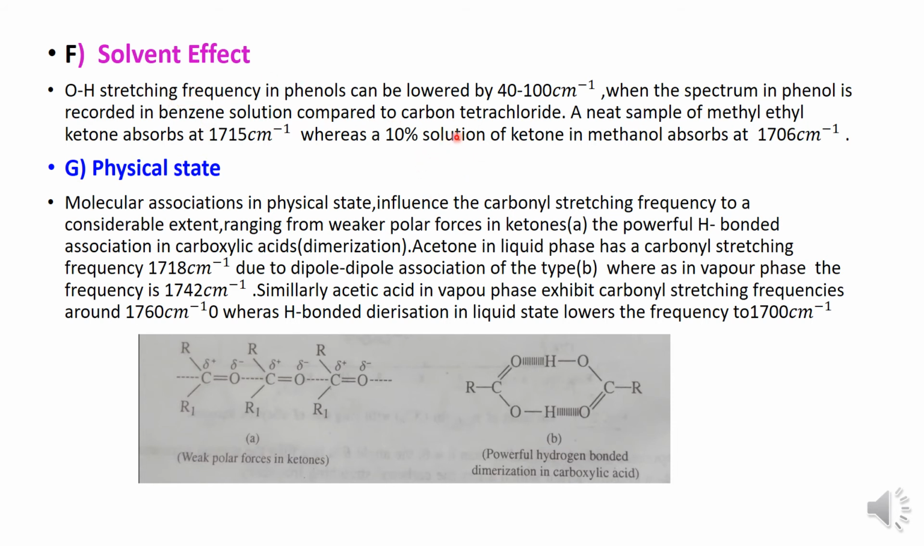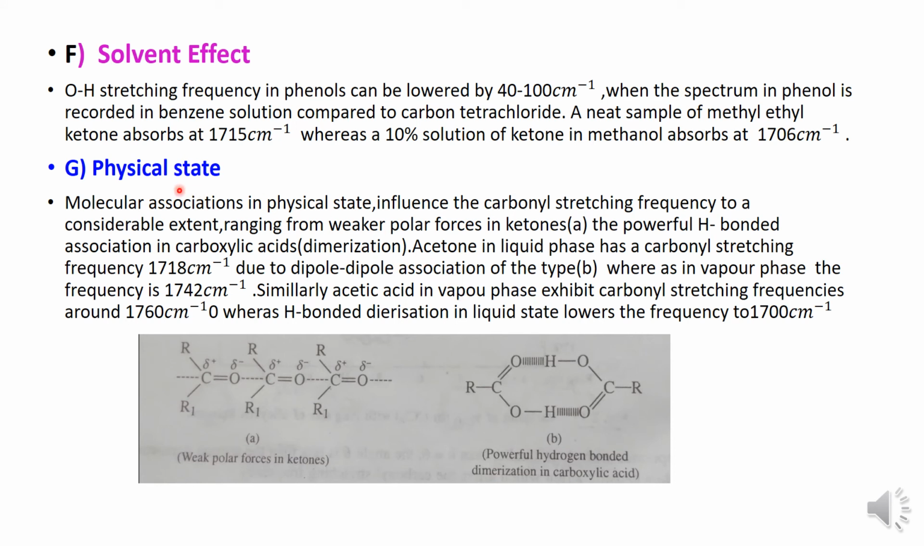In phenols also, the frequency of absorption is lowered by about 40 to 100 per centimeter when the spectrum of phenol is recorded in benzene solution than in carbon tetrachloride solution, because the hydrogen atom of the hydroxyl group of phenol undergoes interaction with the pi electrons of the benzene, that is, it is hydrogen bonded with the pi electrons of benzene, hence the frequency of absorption is lowered by 40 to 100 per centimeter. Physical state also influences the carbonyl stretching frequency.